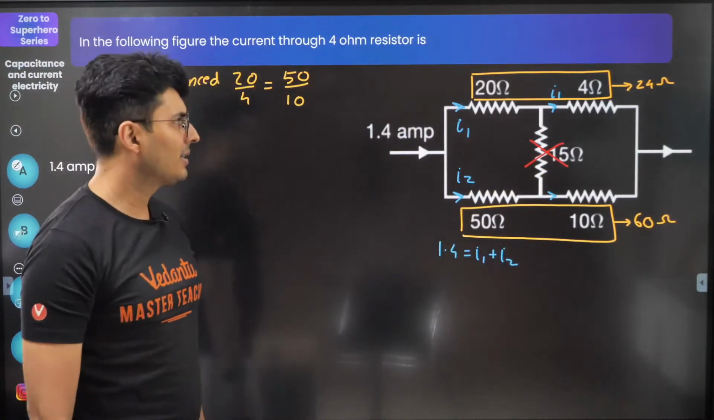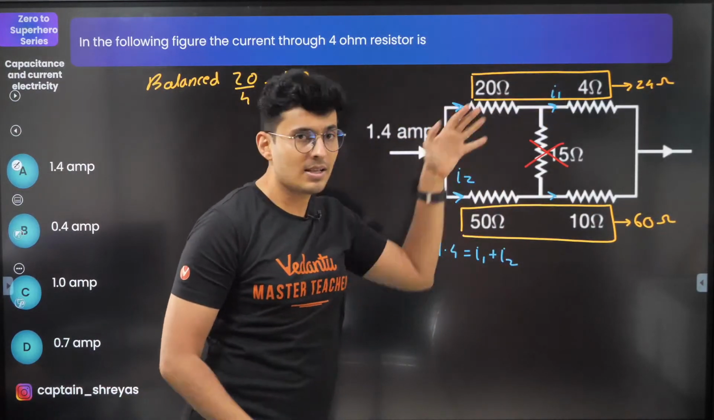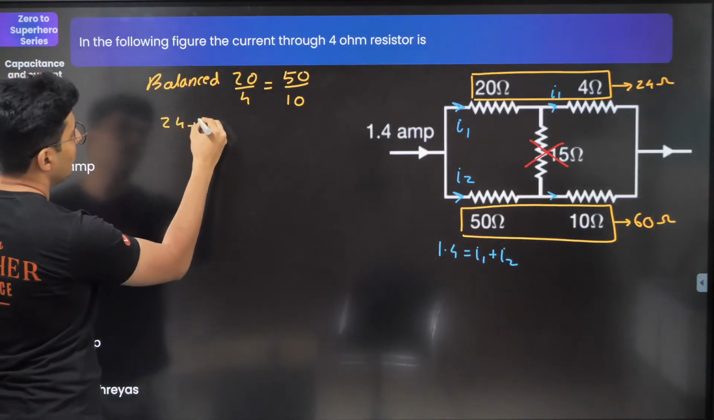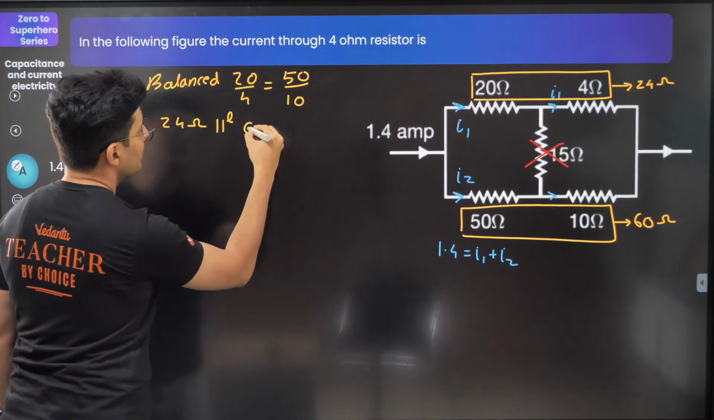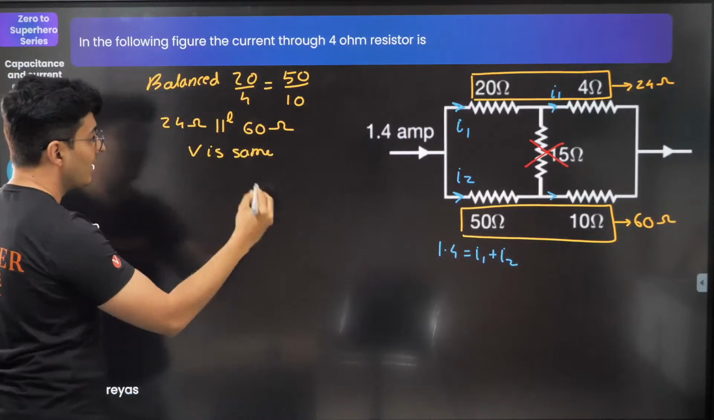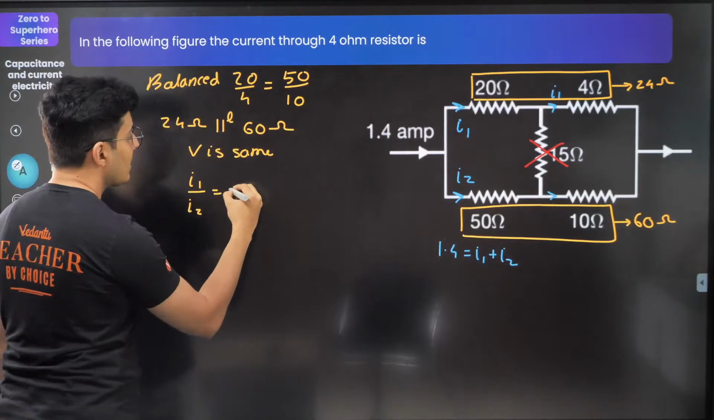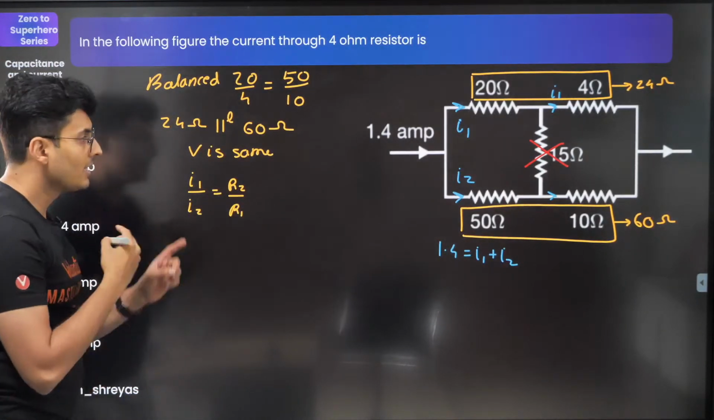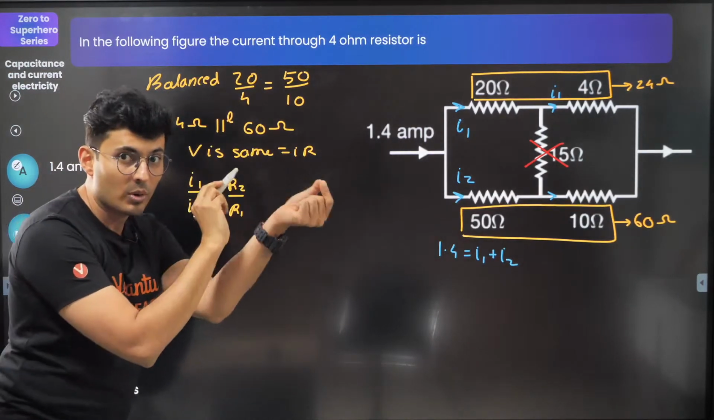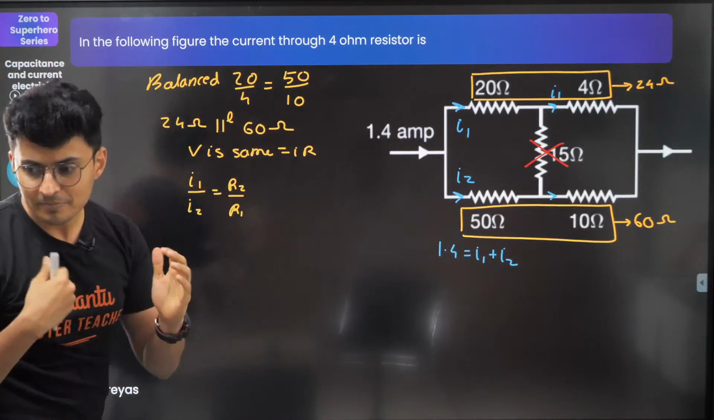The reason why I did it is because when two resistors are in parallel, this and this parallel, voltages are the same. So 24 ohms is parallel with 60 ohms. Voltage is same. V is IR. Hence, current is inversely proportional. So I1 by I2 is R2 by R1. Voltage is IR, so current into resistance product is same. I1 R1 will be I2 R2. Is that clear? Very good.